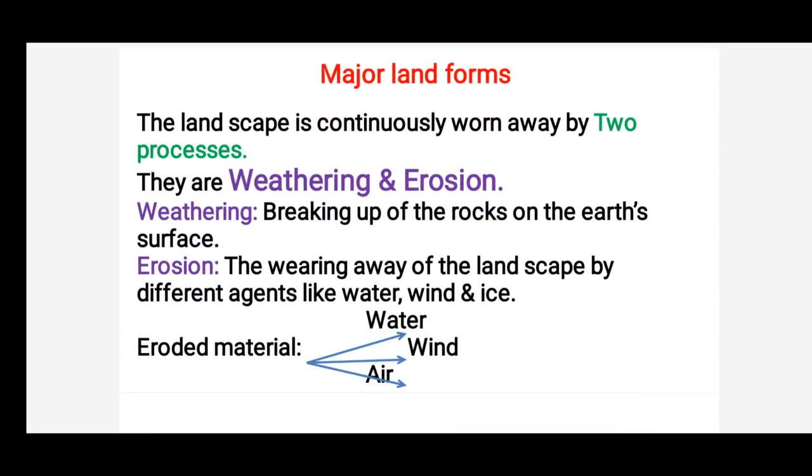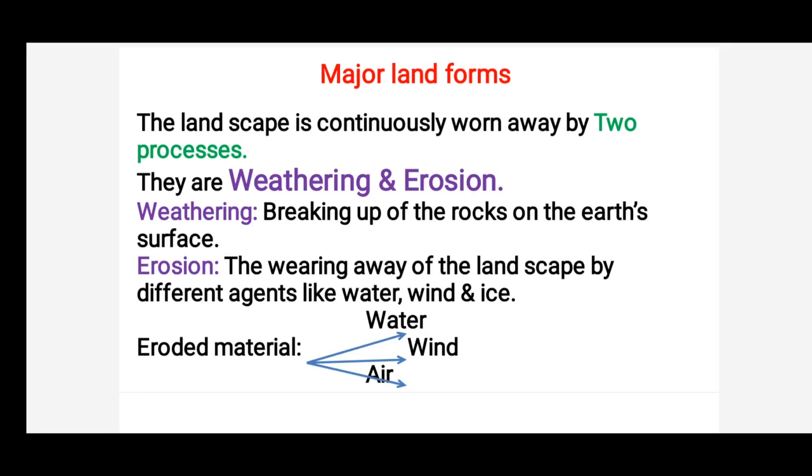Major landforms. The landscape is being continuously worn away by two processes: weathering and erosion. The landscape, it means the surface of the earth or the terrain of the earth, is continuously worn out. Worn out means changes or wear and tear, by two processes, that is only with the help of weathering and erosion. So what's the meaning of weathering, children? It is nothing but the breaking up of rocks on the earth's surface.